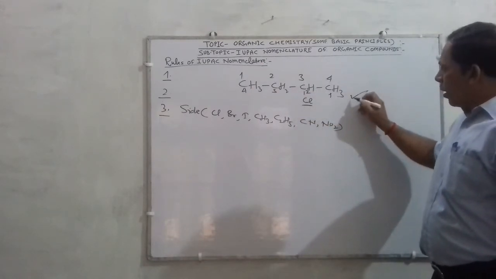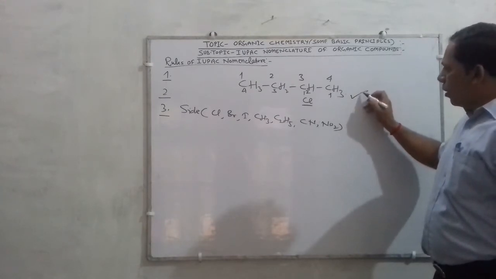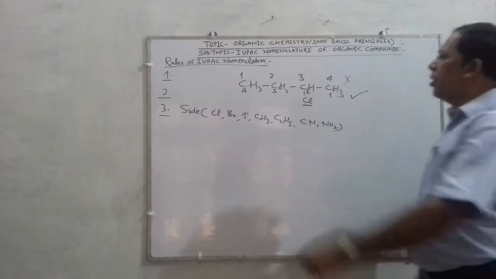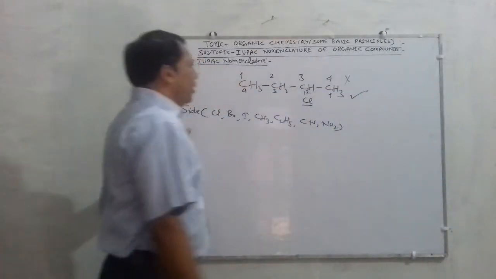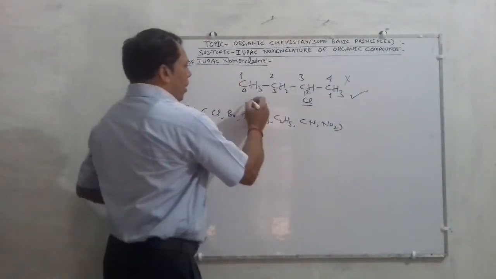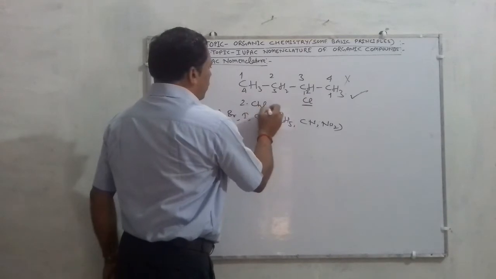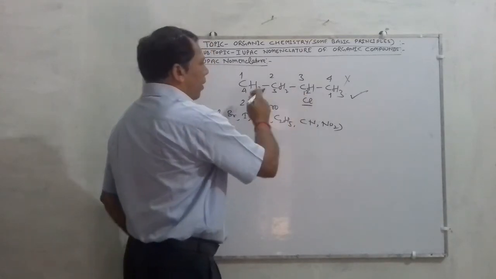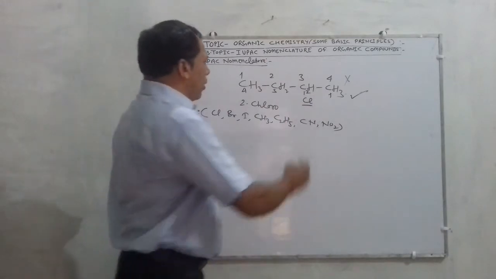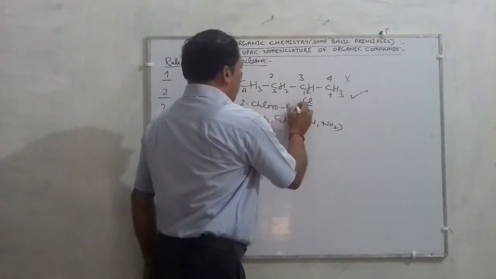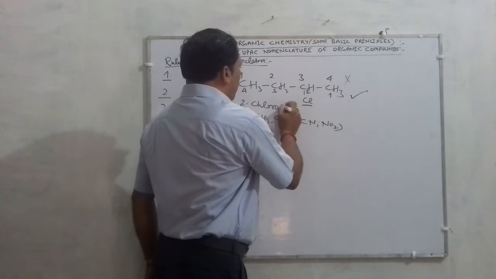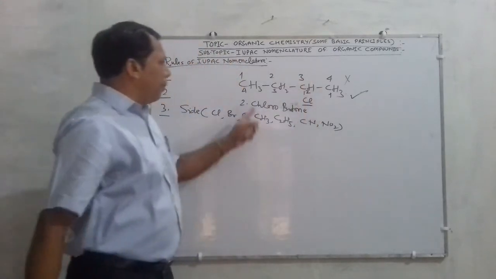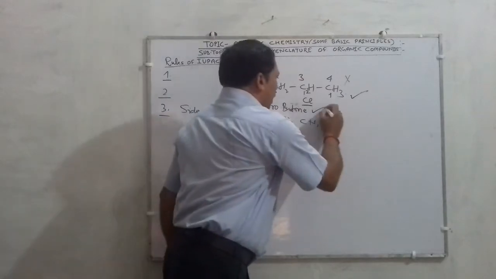So the lower counting is correct and the upper counting will be wrong. This is the meaning of this rule, and the name of this compound becomes 2-chloro, that is the substituent, and the number of carbon atoms is 4, so the alkane is butane. So 2-chlorobutane will be the IUPAC name of this compound, and this is the correct name.